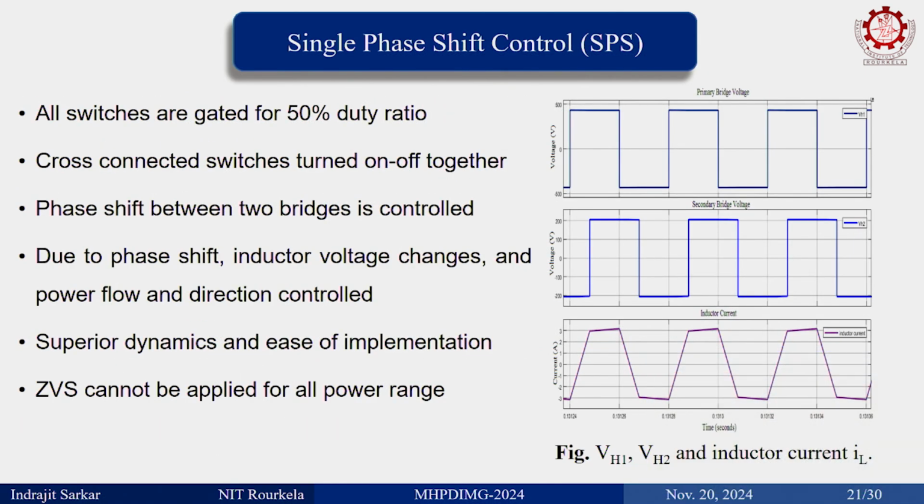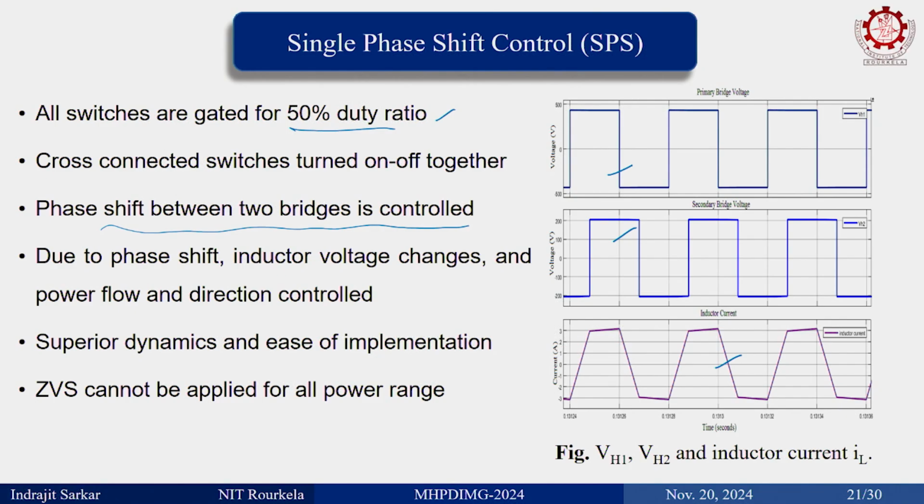Okay, so in SPS, these are the square waves that we generate and this is the inductor current. The square wave is generated at 50% duty ratio and there is no internal phase shift, only the phase shift between two bridges is controlled. As I repeatedly told, it is only the external phase shift that we have, there is no internal phase shift.